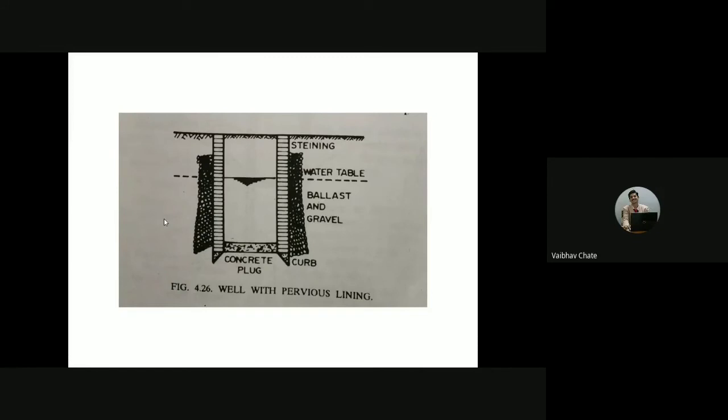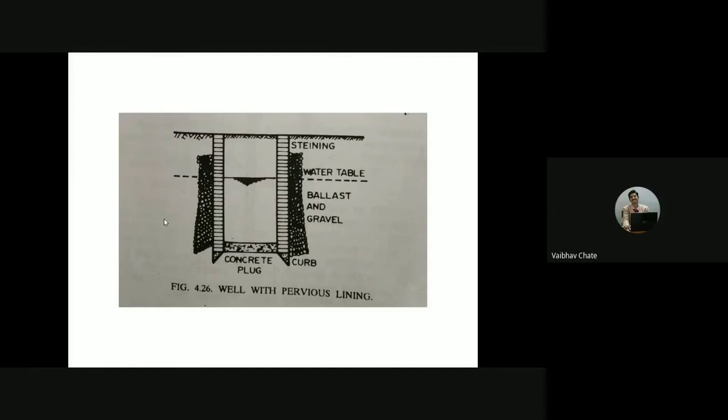This was one of the important explanations that I should have given earlier. Anyway, fine. So this is all about the open well or the dug well. If the question is asked, with the help of a neat sketch, explain the open well, or they may also ask the other way around, with the help of a neat sketch, explain the dug well. Both are one and the same.